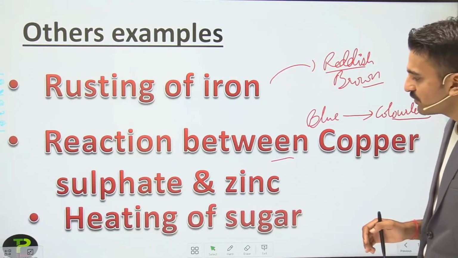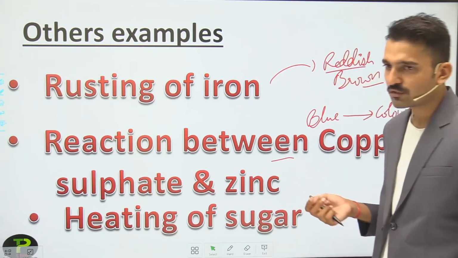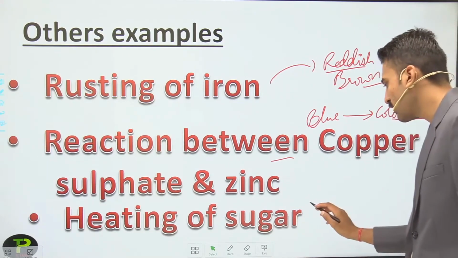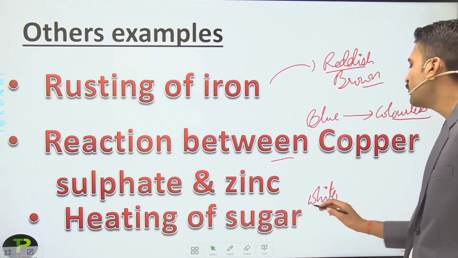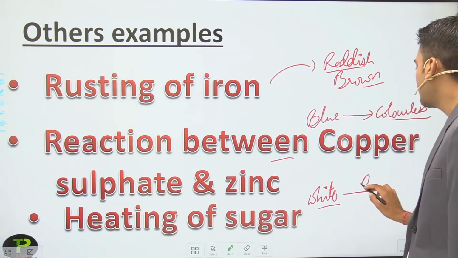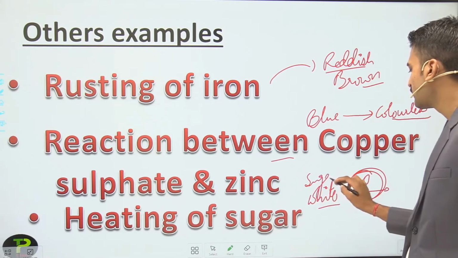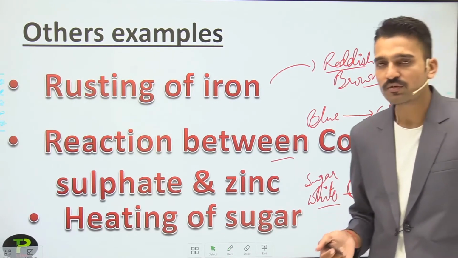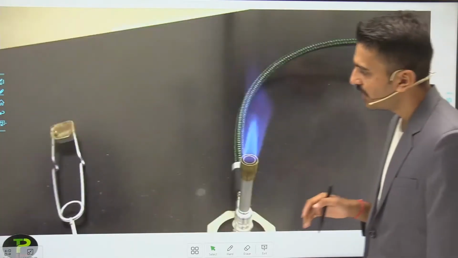The other example is what? Heating of sugar. You all know what sugar is. What is the color of sugar? The color of sugar is white. And when you heat the sugar, what are the changes that you observe? We will see those changes in the upcoming slide.